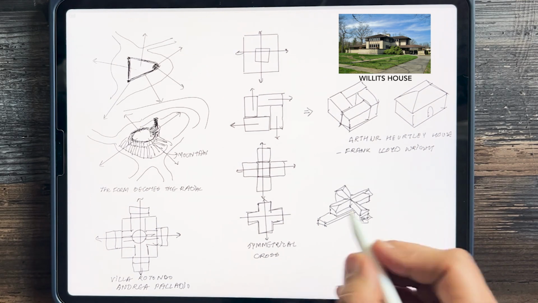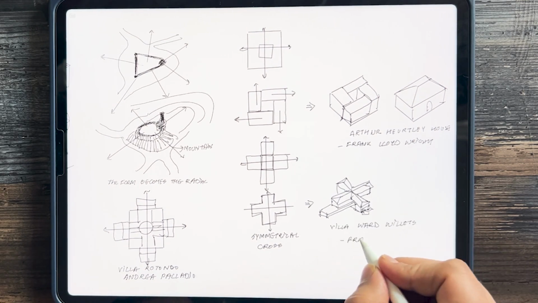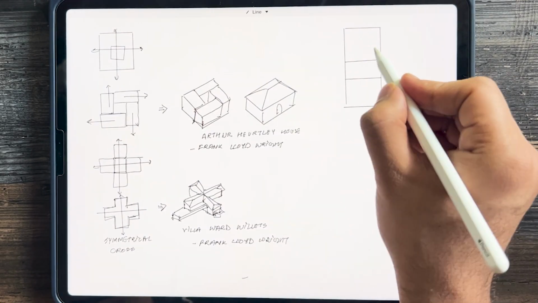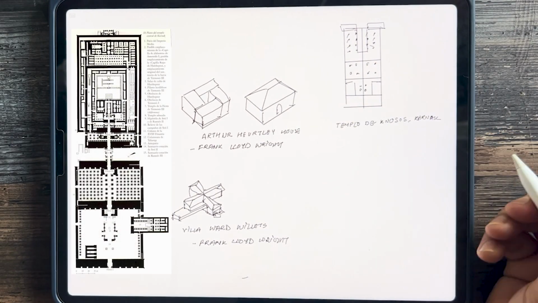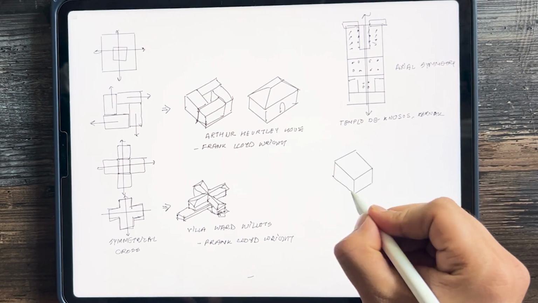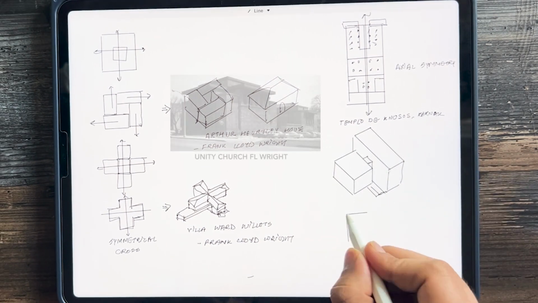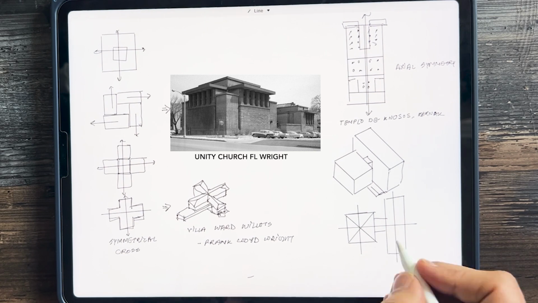Another concept that influenced Le Corbusier was symmetrical form. He frequently employs axial geometry in his projects, initially inspired by the organic architecture of Frank Lloyd Wright and Andrea Palladio. A different concept evolves, mixing geometries within a single design, as seen in Wright's Unity Church, a pivotal project in modern architecture.